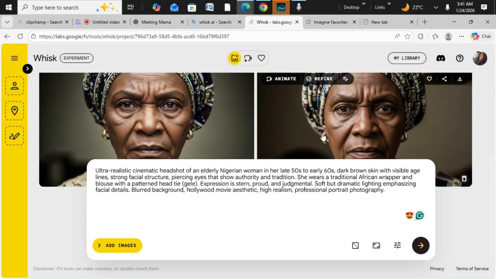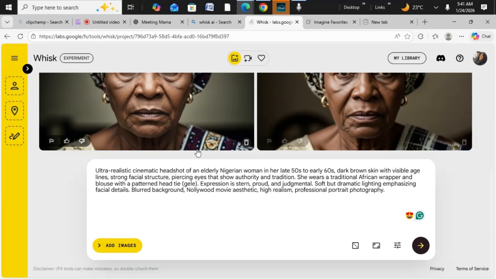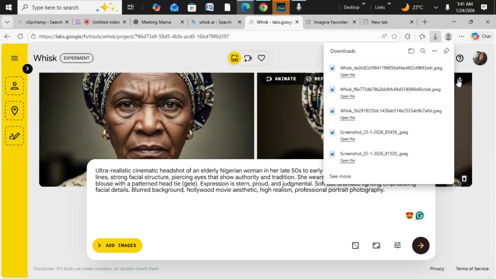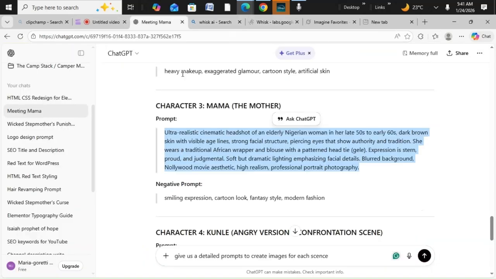So this is how the woman looks. Remember, it's a woman in her late 50s to early 60s. So this is how mama looks, and so we'll be going for this one. But this mama looks old though. Okay, let's use it.